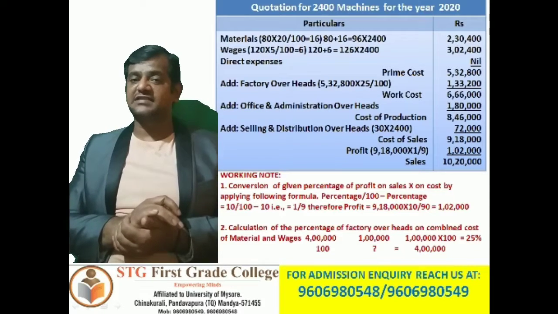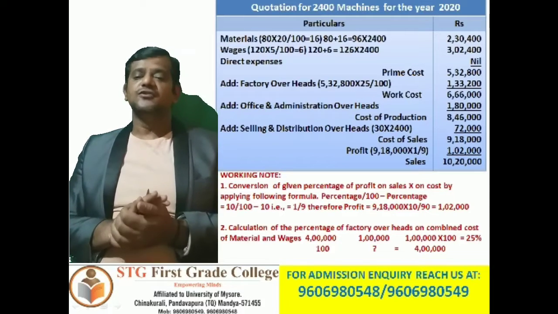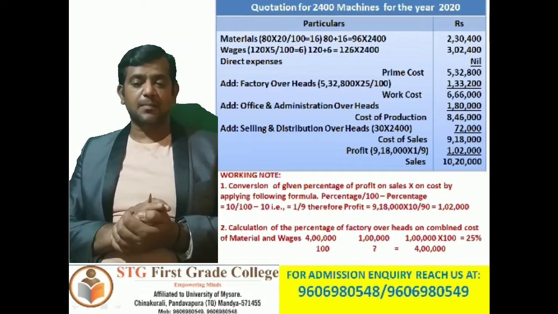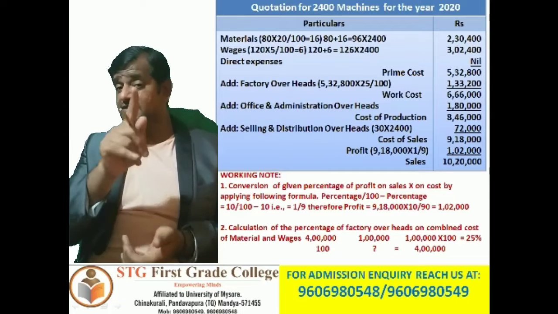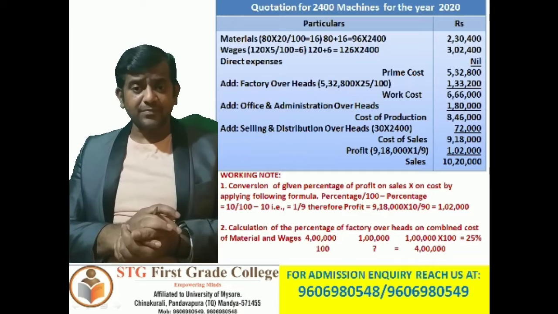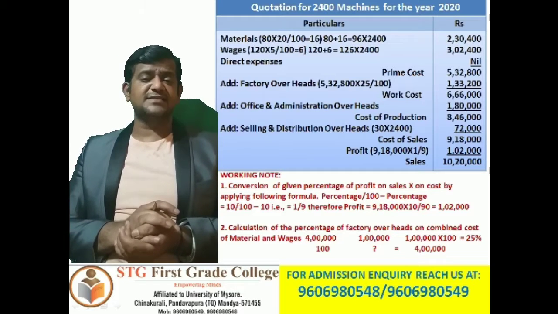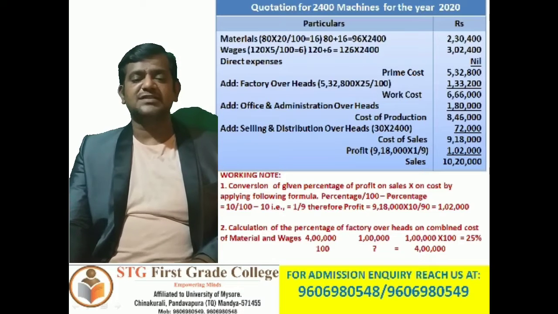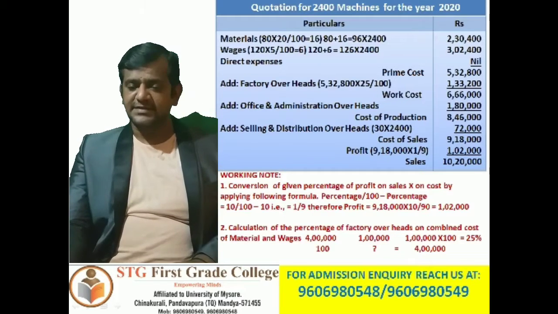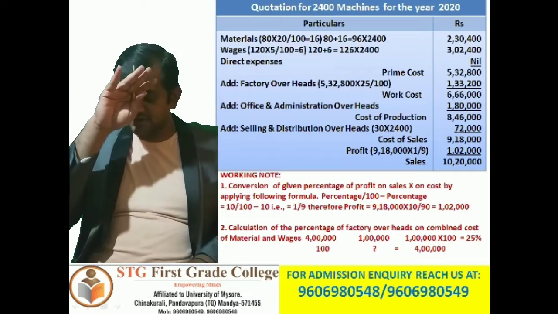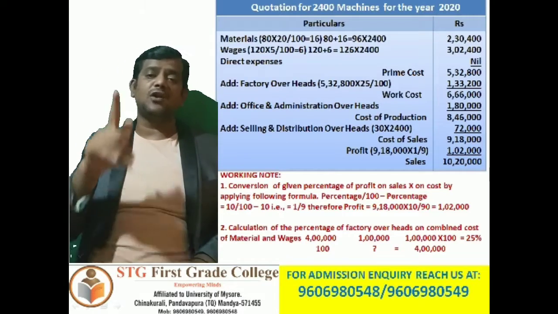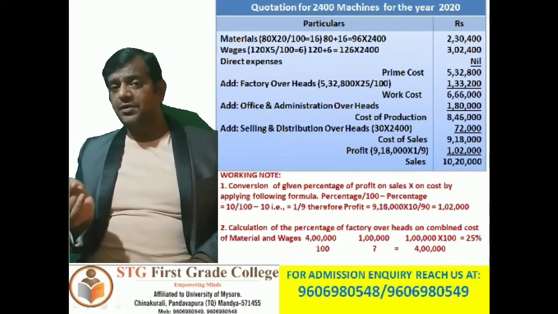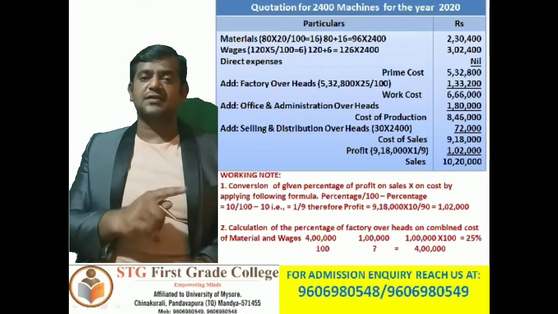How much is the cost of sales? 9,18,000. Now we are supposed to calculate both profit and sales, because he has not given both. He has said what percentage of profit is expected: 10% profit on sales. Whenever the profit is on sales, you have to convert it into cost. Clear?